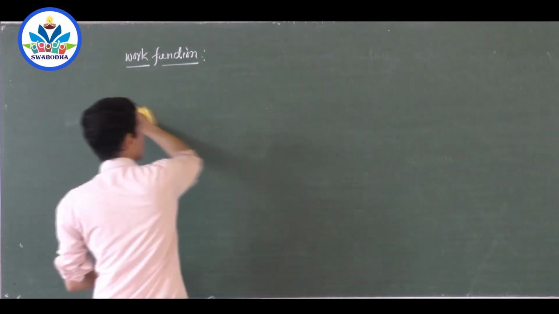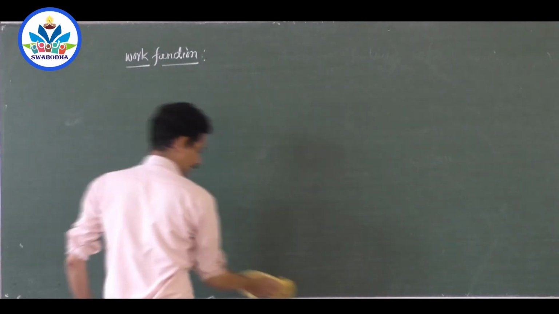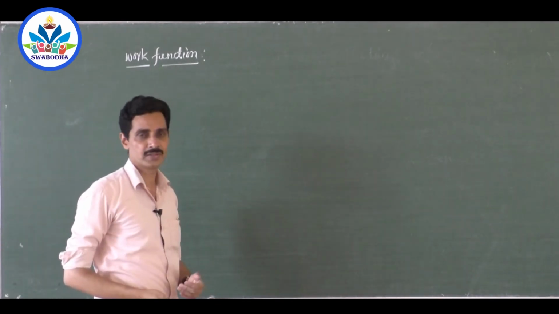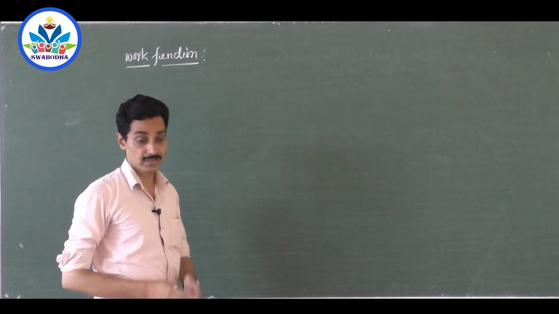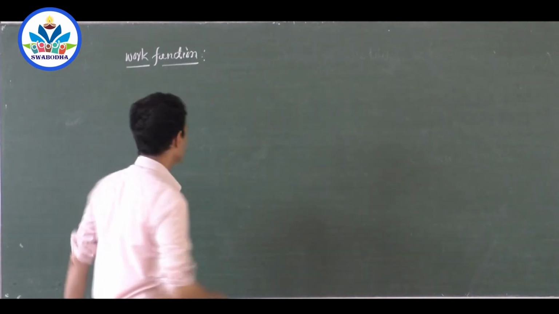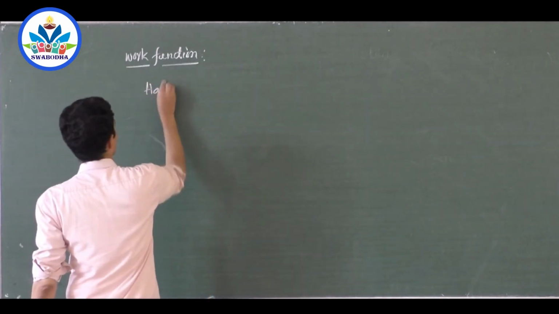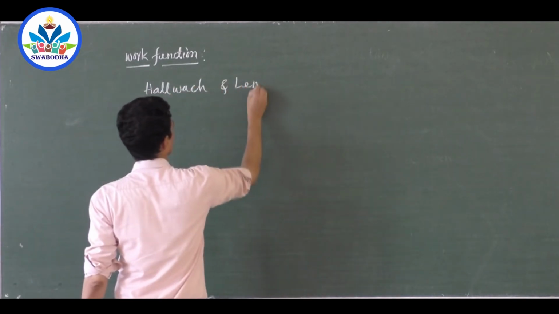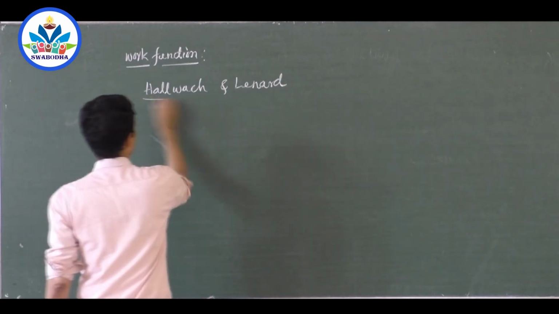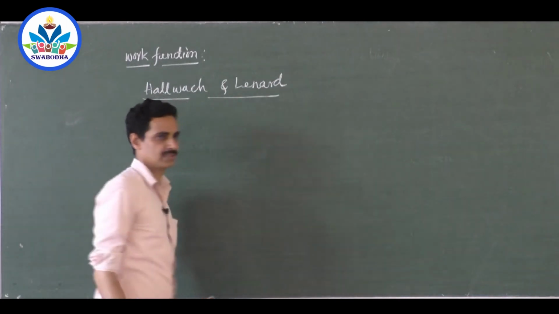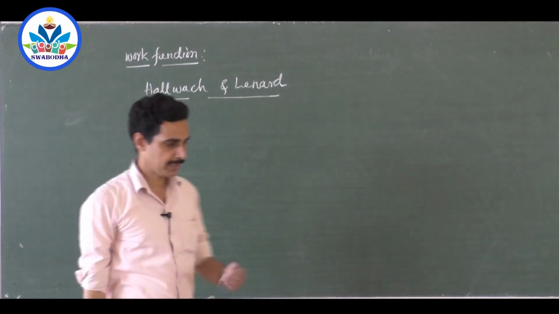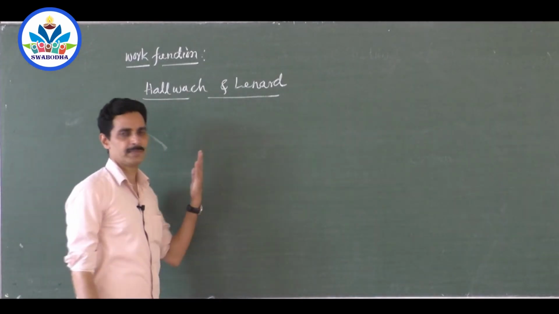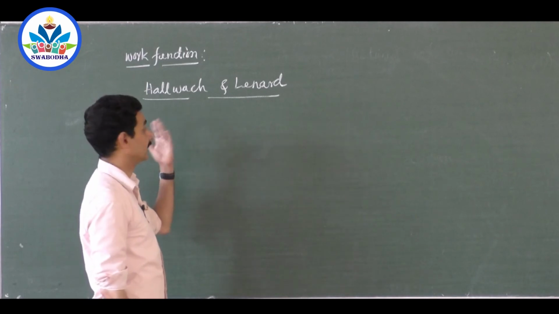Heinrich Hertz observed this, but the experimental observations, what happens when light falls on a material, were given by Hallwachs and Lenard, two scientists. What is their experimental observation? This may be the next question in this chapter: explain the experimental observations of the experiment done by Hallwachs and Lenard.